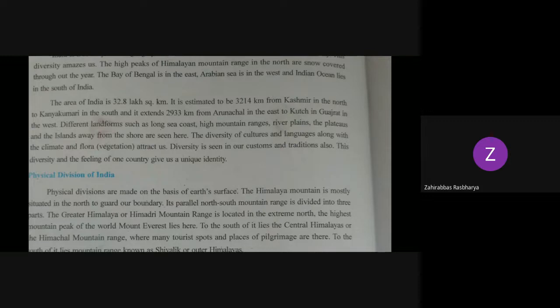Different landforms such as long sea coast, high mountain ranges, river plains, plateaus, and islands away from the shore are seen here.